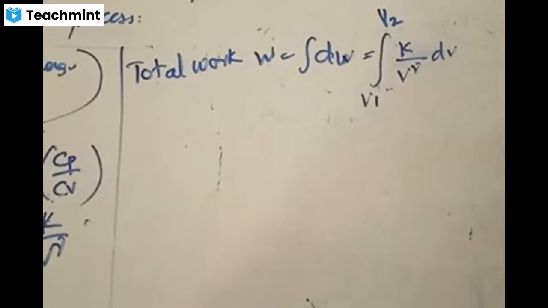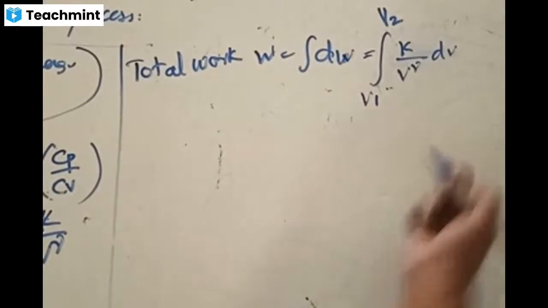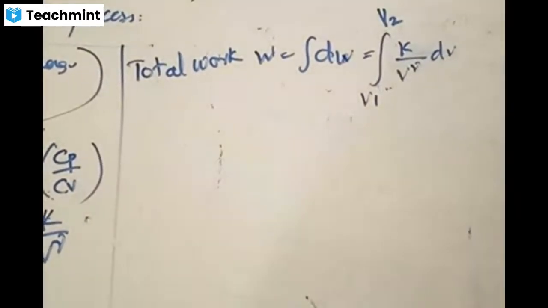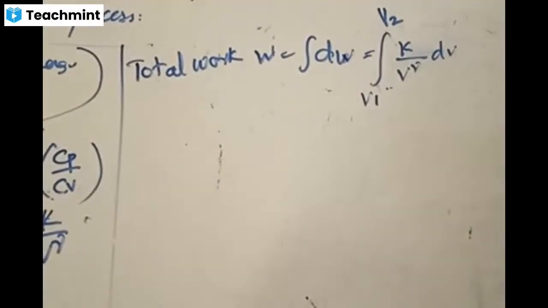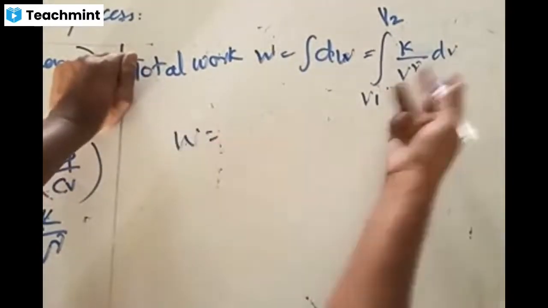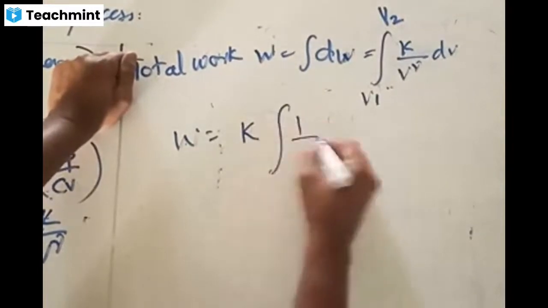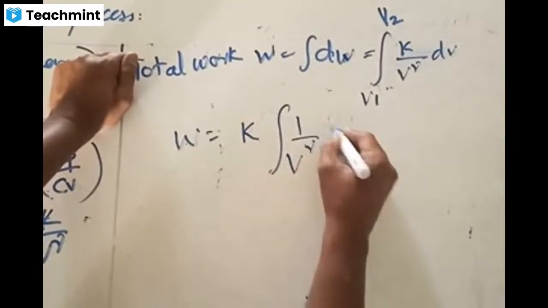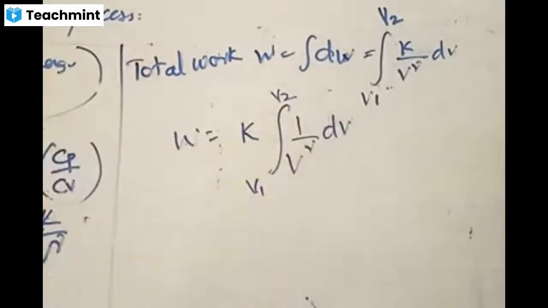Right. Now we just modify. Mathematical steps are easy to follow only if you concentrate. Equations appear new in the form of K, gamma, V1, V2. This looks complicated in terms of the terms, but concept wise it is easy. No difficulties at all. Just concentrate, you'll understand everything. W equals, I'm just integrating this. K is constant, right? Integration of 1 by V^gamma dV. From where to where it is taking place? It is taking place from V1 to V2.